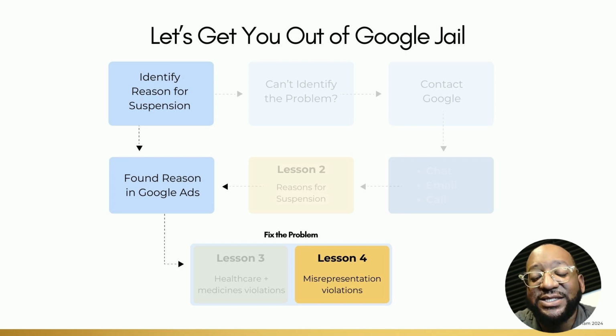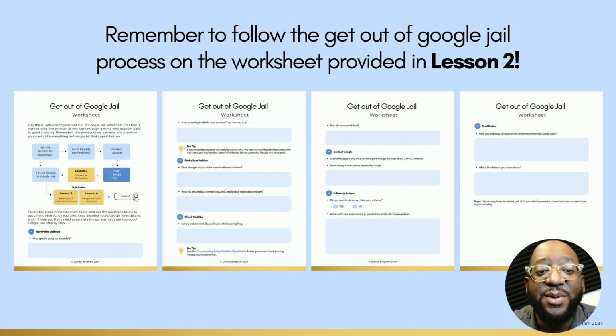By taking these lessons now, you're future-proofing yourself and ensuring you have all the tools to handle all the scenarios you may encounter going forward. And one more thing, remember to follow and document your process on the Get Out of Google Jail worksheet that you got at the end of lesson 2. This will help you stay organized with each step of the process.